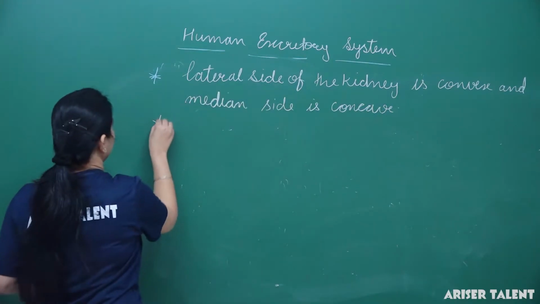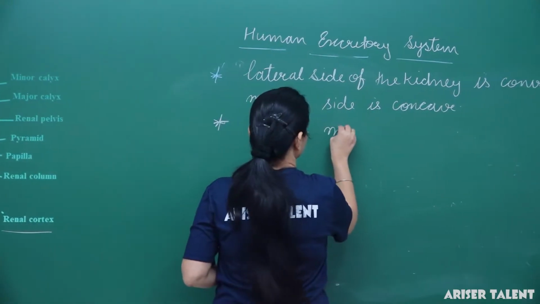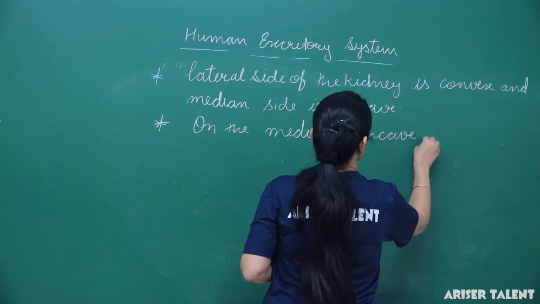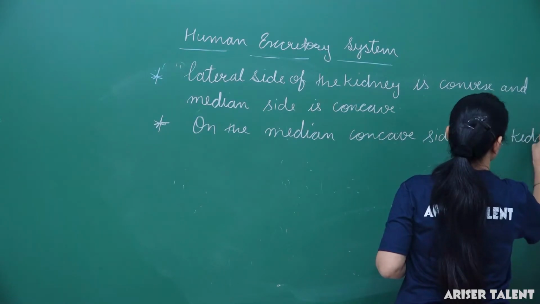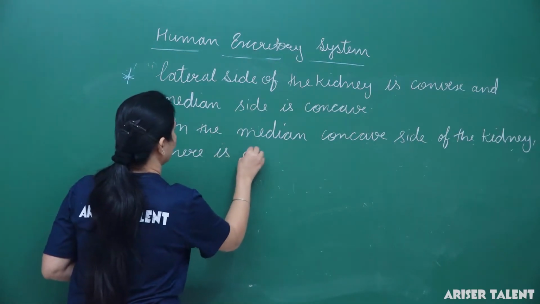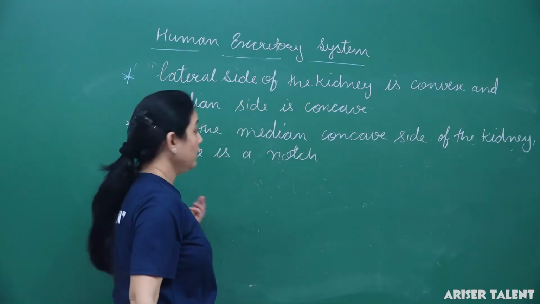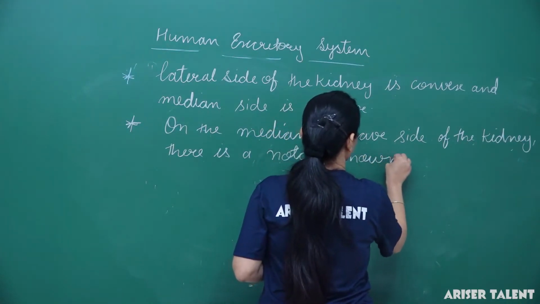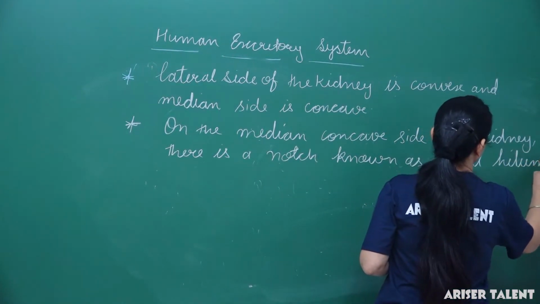On the median concave side, there is a notch known as the renal hilum. Okay.